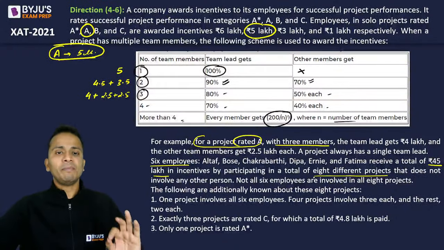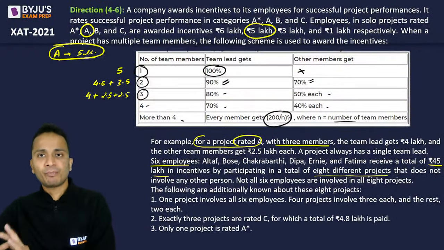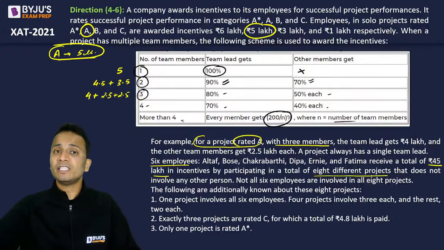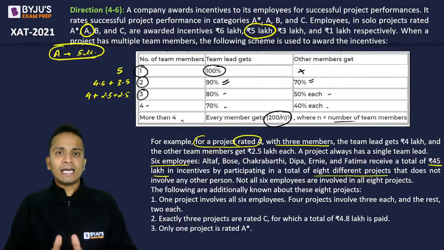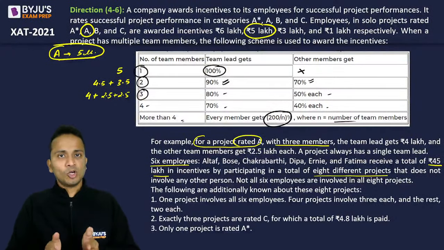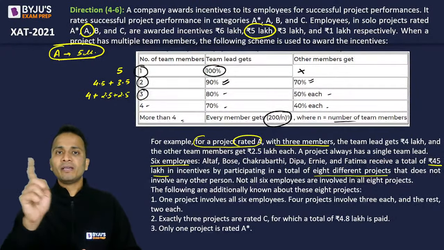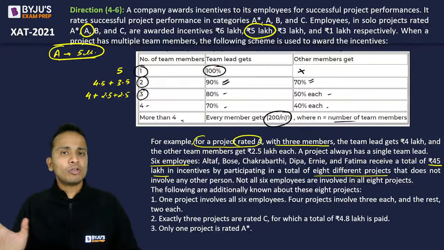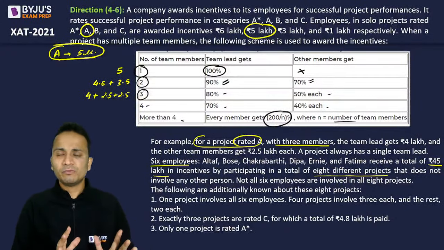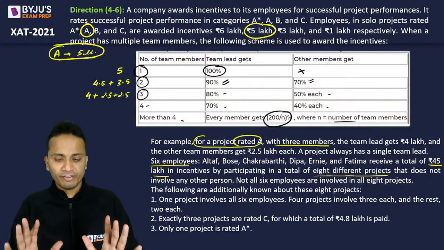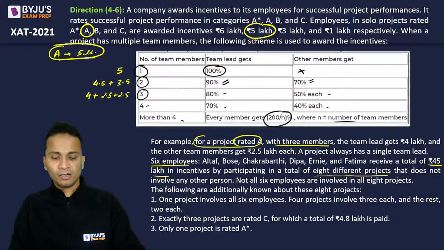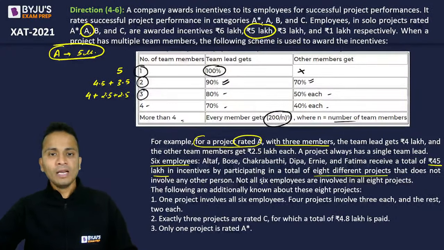They participated in 8 different projects for which they have received a total of 45 lakh rupees. So I can say that there are 8 projects, and in each project there will be some amount of incentive that must be given to these people, and the sum of all these incentives is equal to 45 lakhs. Okay, all right, let's move ahead.